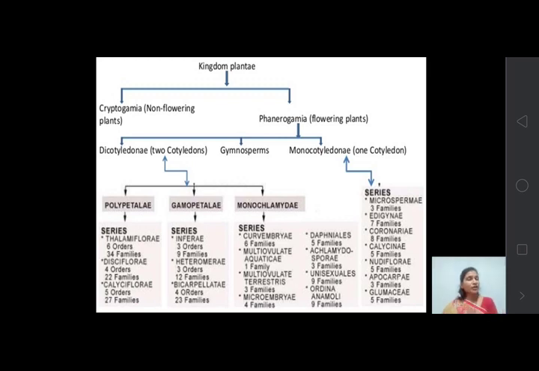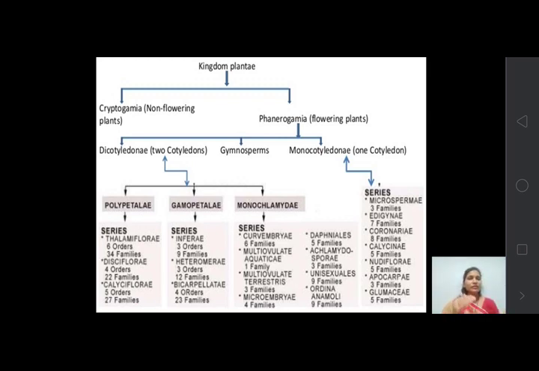Along with dicotyledons and monocotyledons, Bentham and Hooker placed the gymnosperms in between these two. Angiosperms and gymnosperms are both flowering and seed-bearing plants. Angiosperm is divided into dicot and monocot, but Bentham and Hooker placed the gymnosperms in between the dicot and monocot. First is dicotyledon, then gymnosperm, and then monocotyledon.